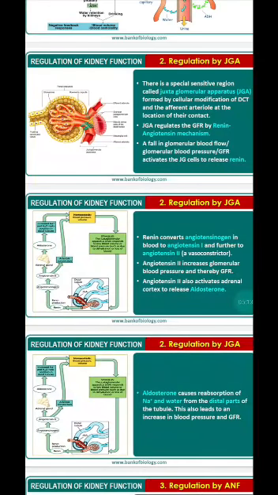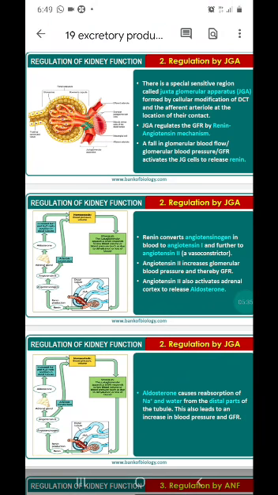So what does it do? Renin helps in the conversion of angiotensinogen to angiotensin 1 and 2. And this angiotensin 2 is a vasoconstrictor. Vasoconstrictor means it will constrict the blood vessels, thereby increasing the blood pressure and the glomerular blood pressure. The flow of blood to the glomerulus increases, and thereby it will alter the GFR.